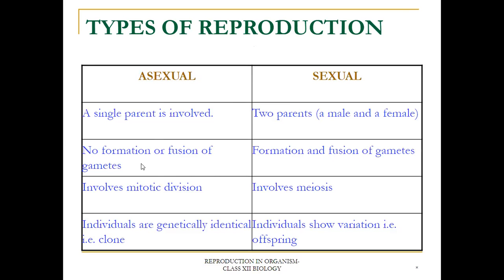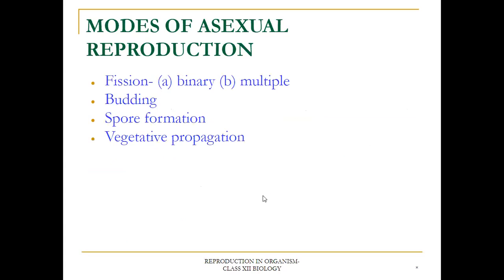In asexual, it involves mitotic division. In mitotic division, the parent cell divides to produce two identical daughter cells, and sexual involves meiosis. In meiosis, the parent cell divides into four daughter cells, each with half the number of chromosomes. In asexual, individuals are genetically identical; they are clones of each other, and in sexual, individuals show variation in the offspring.